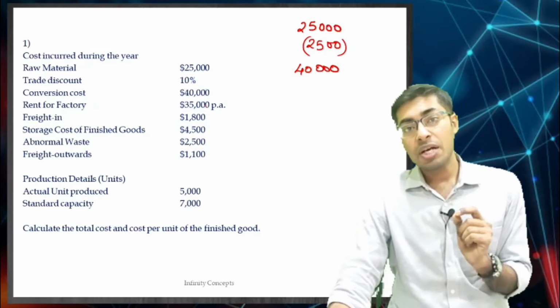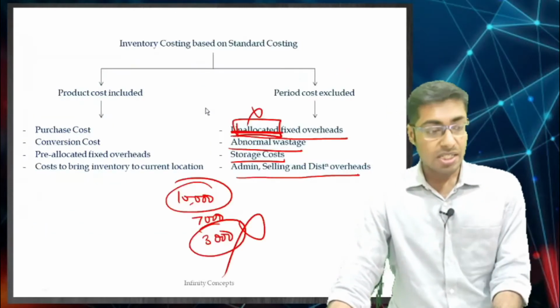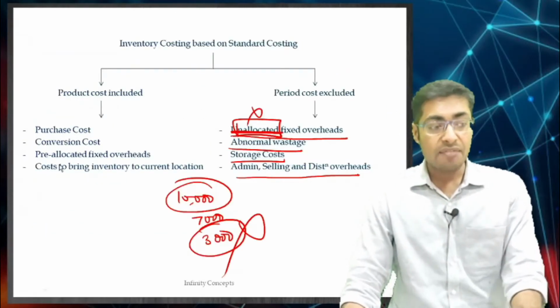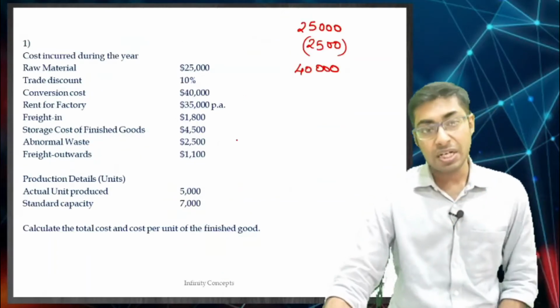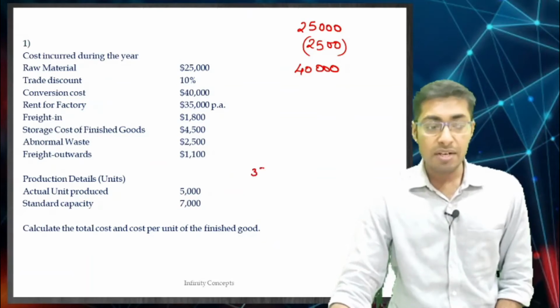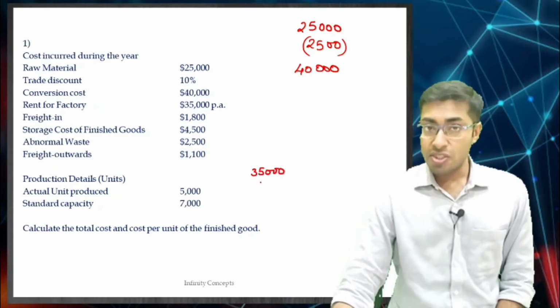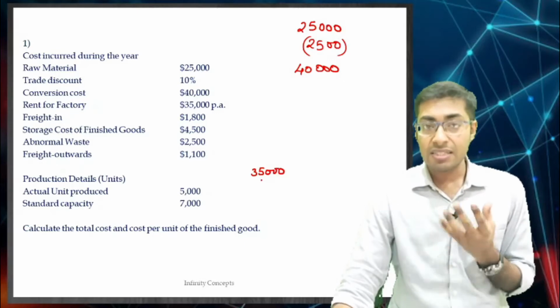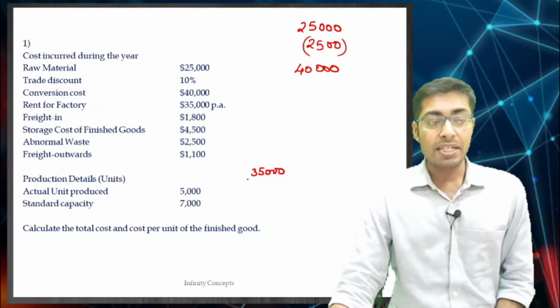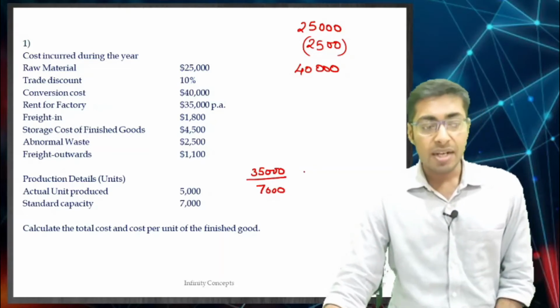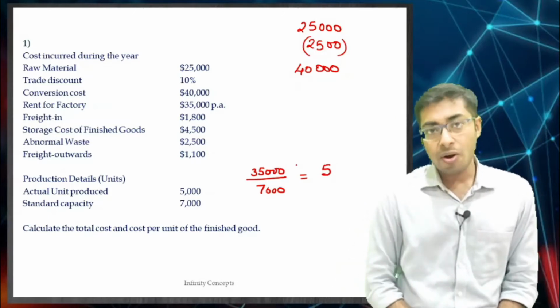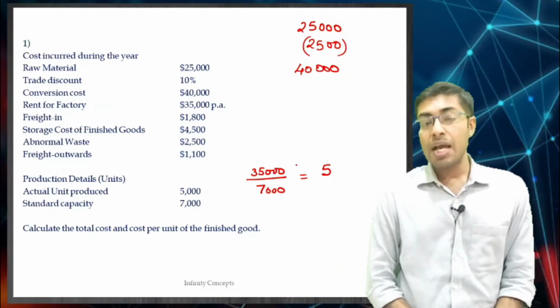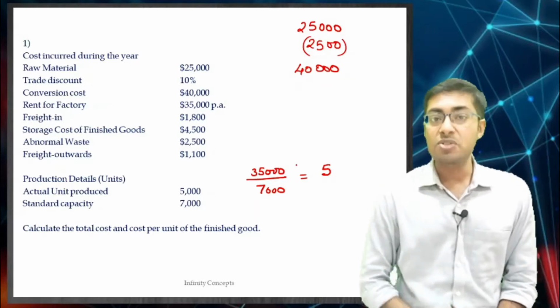What do we have to include? We have to include what is written over here, pre-allocated fixed overheads. So, what are the pre-allocated fixed overheads? At the beginning of the year when you came to know that 35,000 is the rent that you are going to pay and you know that your standard capacity is 7,000, per unit of goods that you will be producing, the fixed overhead of rent is going to be 5.